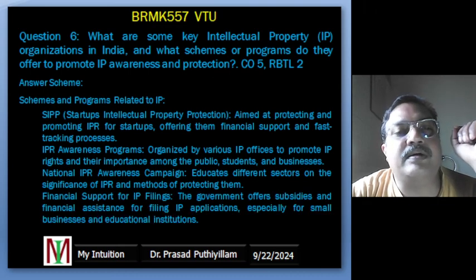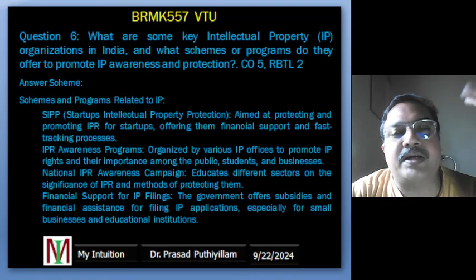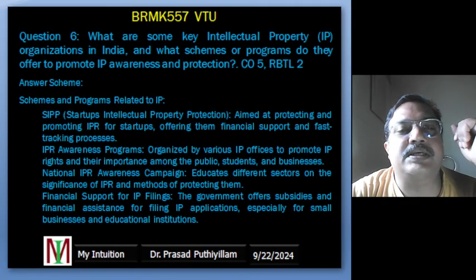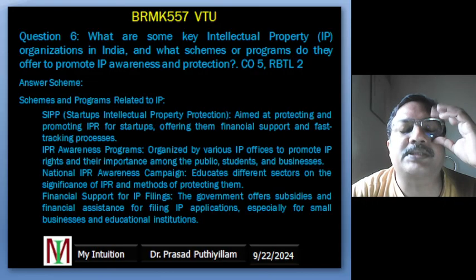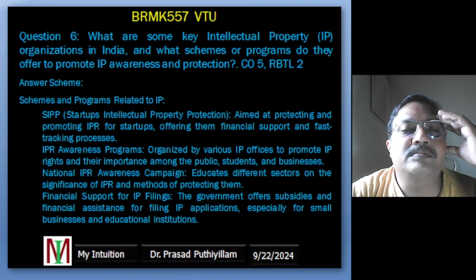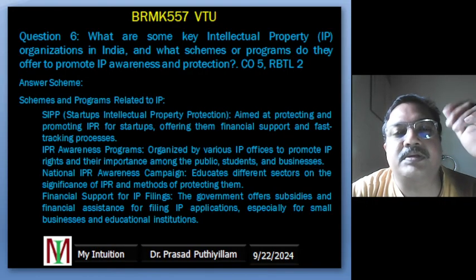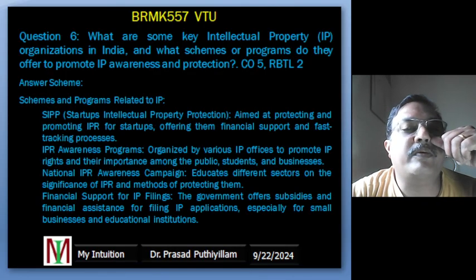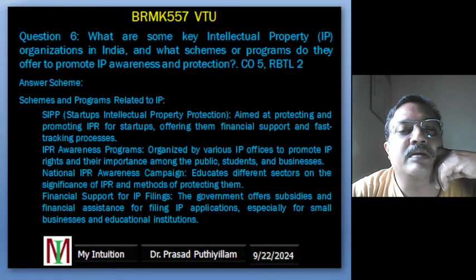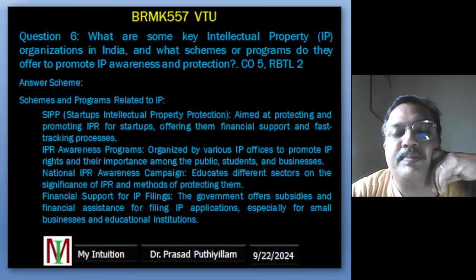Financial support for IP filing. Government provides financial help such as a subsidy, meaning partial payment, to small businesses, startups and education institutions for filing patents, trademarks or other IP rights.